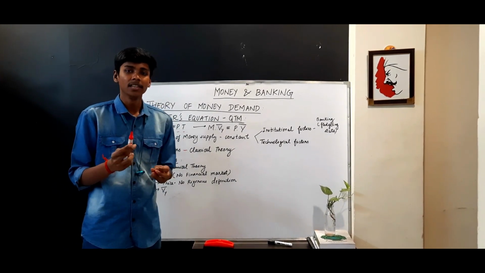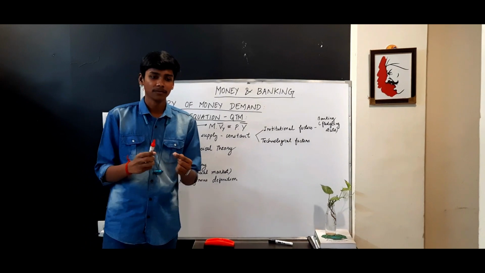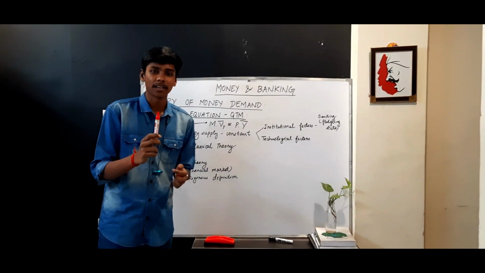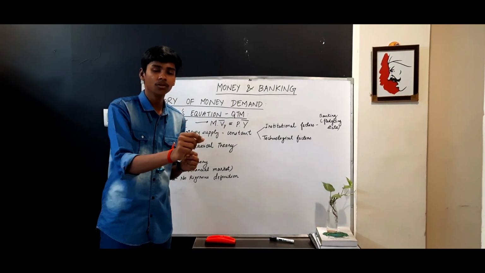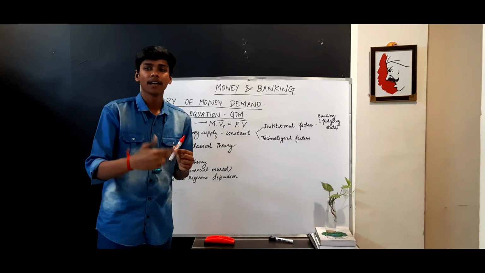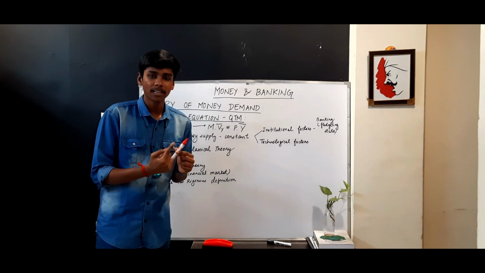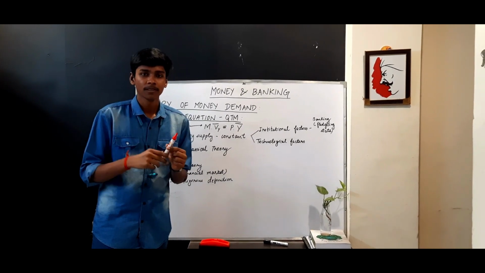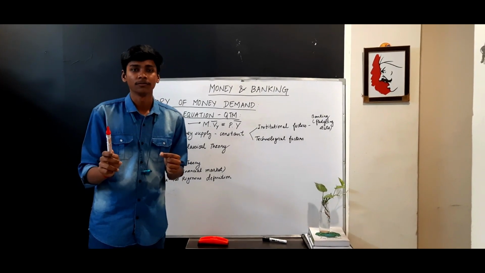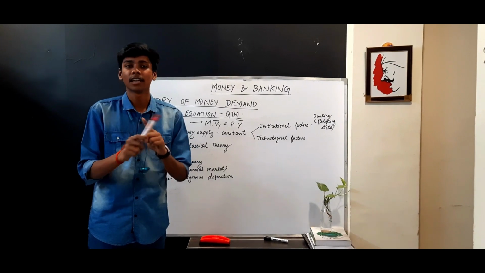For example, if I give a 10 rupee coin and exchange this marker, and then the same 10 rupees is used to buy a pencil or a pen from a third person, the number of transactions of the 10 rupee coin is 2. The number of transactions is also 2. It might look the same here. That is where the confusion arises.